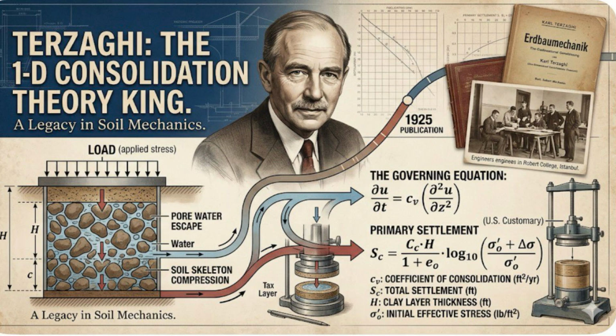At its heart, Terzaghi's 1D consolidation theory describes the process by which soils, specifically fine-grained clays, decrease in volume over time under an applied load. Imagine a saturated sponge soaked in water and placed inside a metal cylinder. When you press down on that sponge, the water can't escape instantly. It takes time to flow out of the tiny pores.